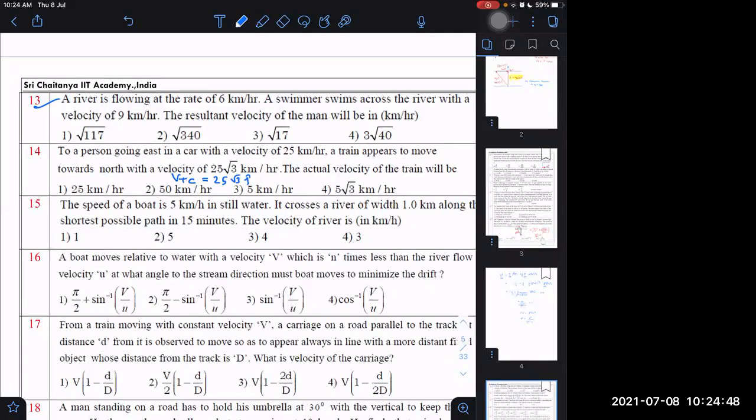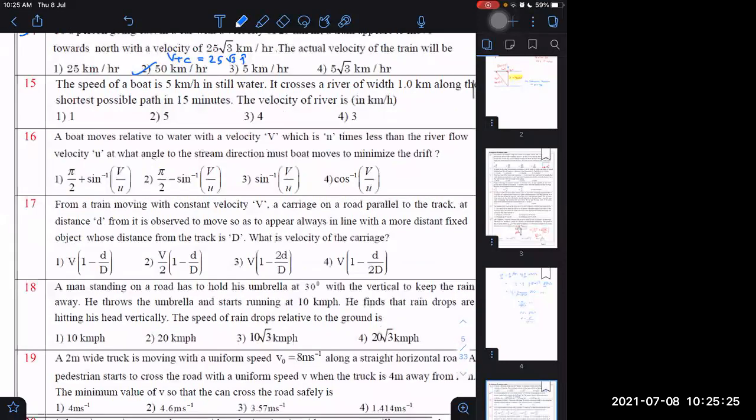The car is going towards east with 25 i cap, so Vc is 25 i cap and Vtc is this. Then can we get Vt? Simple formula: Vtc is Vt minus Vc. Yes, sir. So Vt equals under root of Vtc square plus Vc square. That is 50, I think, answer, right? 50 is the answer or not? That's 50 only, sir.